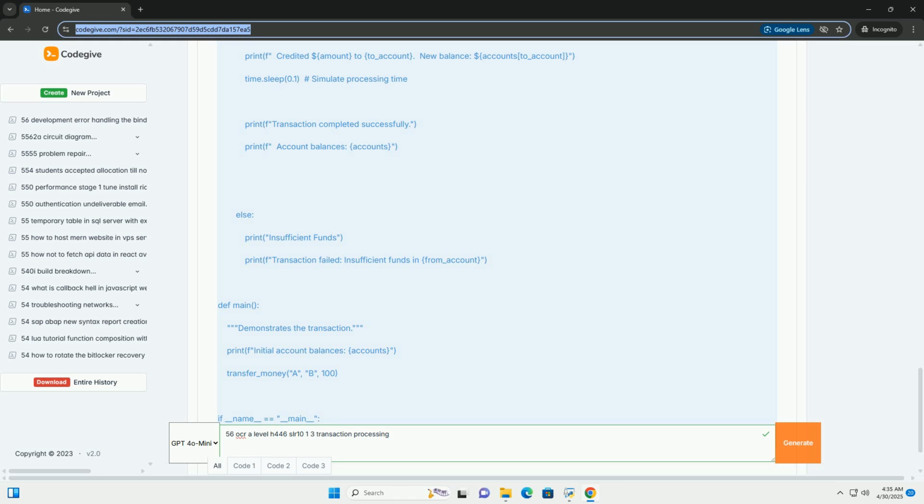You may not be asked to write a complete transaction processing system, but being able to write simple code will demonstrate understanding. Potential exam questions: explain the ACID properties and why they are important for transaction processing. Describe how locking can be used to ensure concurrency control in a database system. What is a deadlock, and how can it be prevented or resolved?